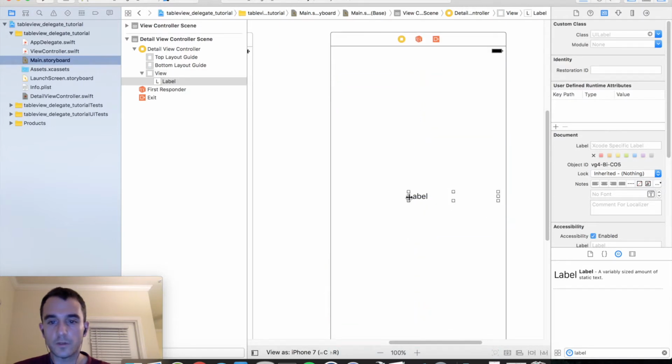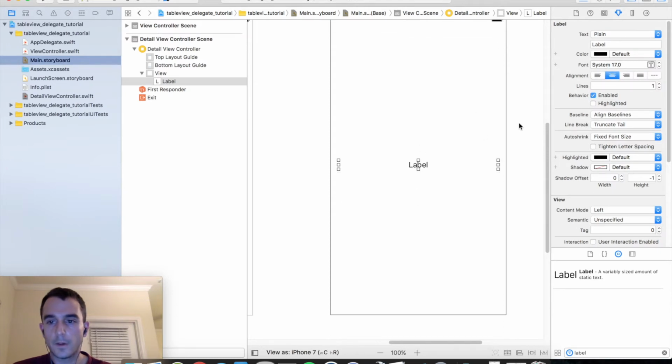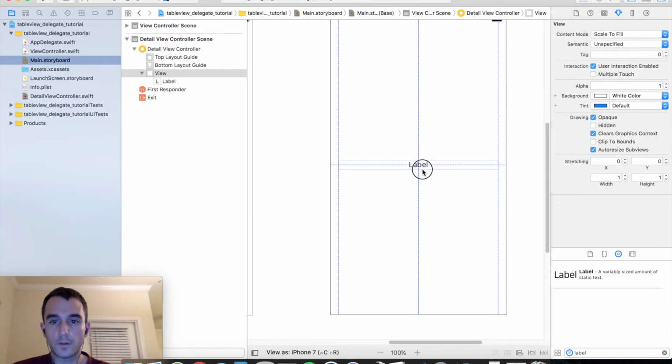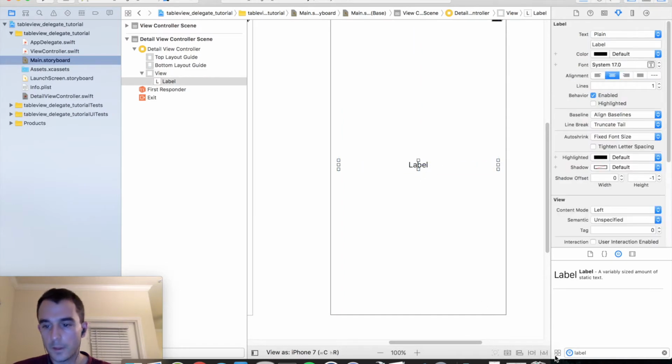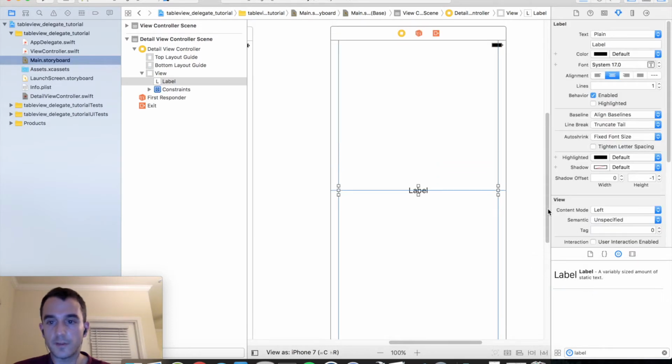So we'll just go ahead and drag this and kind of center it. And we can go over in our attribute inspector here and center the text in the label. And I am just going to add some basic auto layout constraints. You can use the guidelines to find the center point of the view controller, which is that point for me. Go over to resolve auto layout issues and reset to suggested constraints. Usually gets the layout right most of the time.